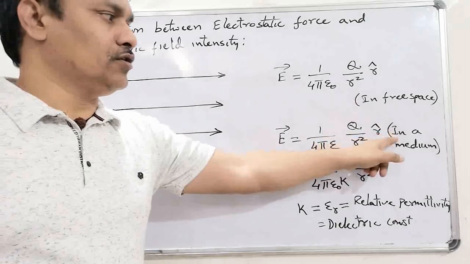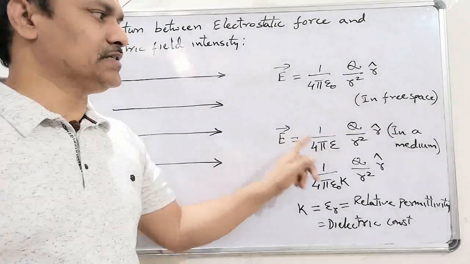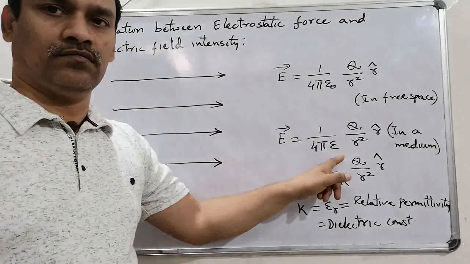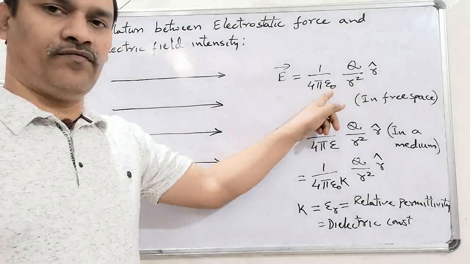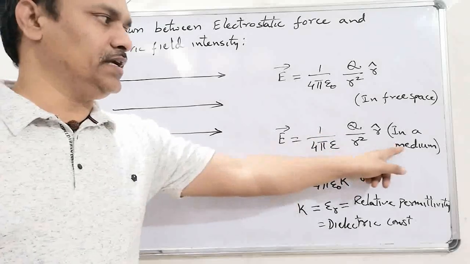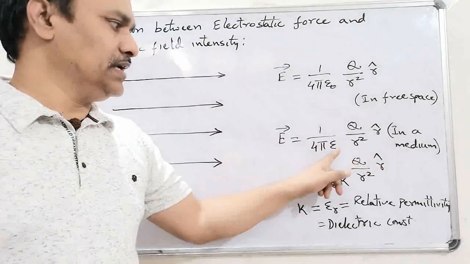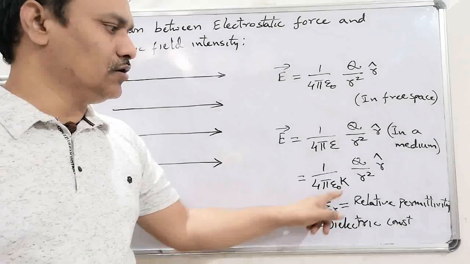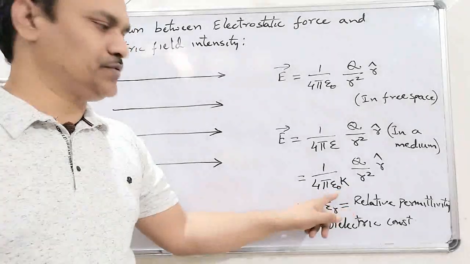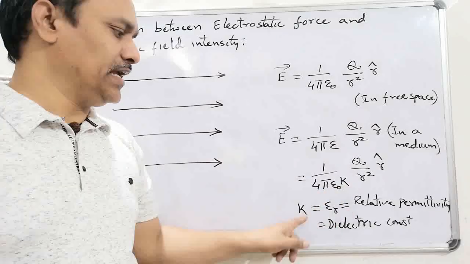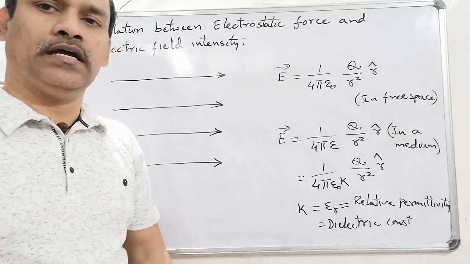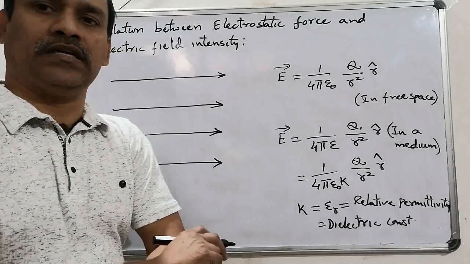And if we want to find out the electric field intensity at a certain point in a medium, then we should take epsilon. Epsilon naught is the permittivity in free space, epsilon is the permittivity in a medium. Epsilon can be written as epsilon naught into epsilon r or k, epsilon naught k, where k or epsilon r is known as the relative permittivity or dielectric constant.